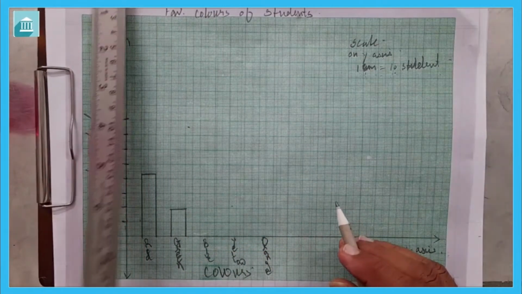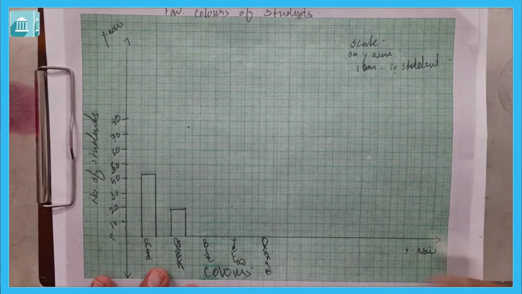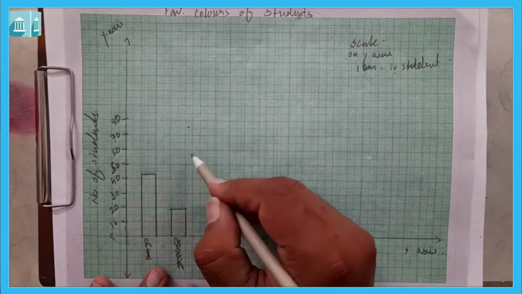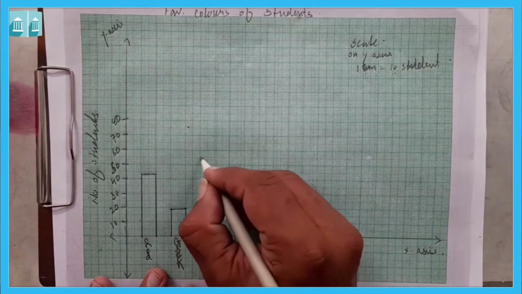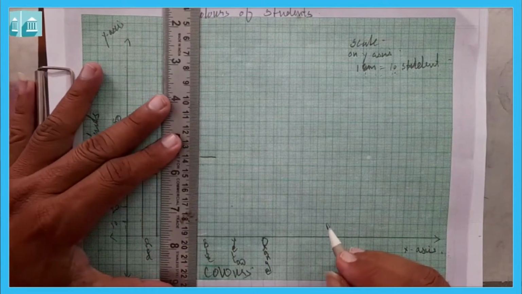This is our green color, that is 19. Then it is given blue color is 55. Blue color is 55 means it is between 50 and 60. So we can write it here. It is between 55, so here.